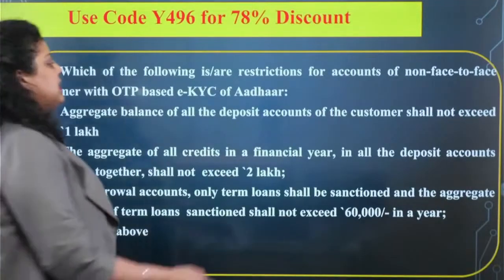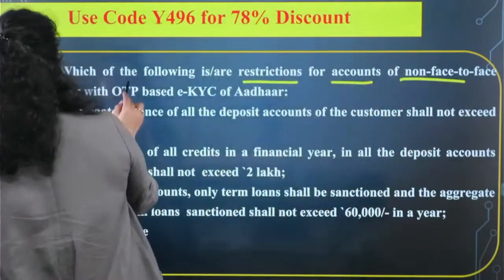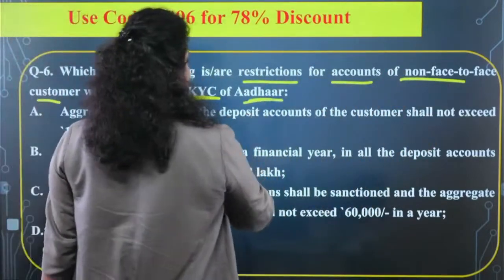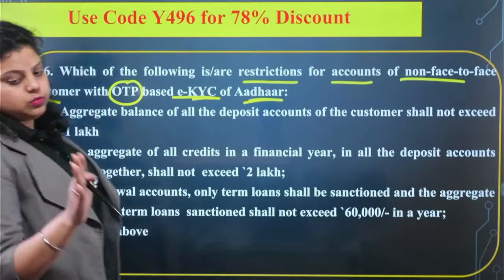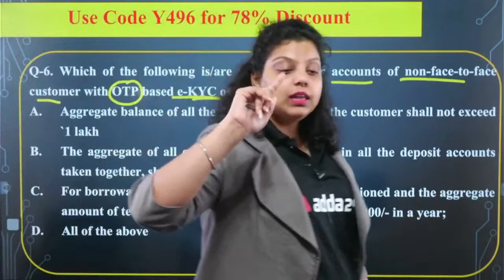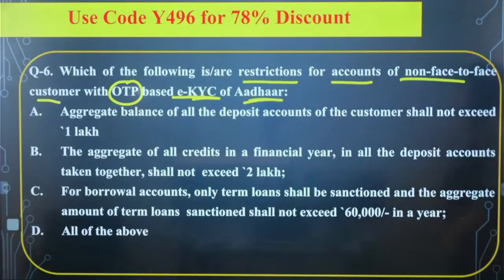Now, next question. Which of the following are restrictions for accounts of non-face-to-face customers with OTP based eKYC of Aadhaar? So, which of the following restrictions has been given in case of a non-face-to-face customer where the KYC process is happening with the OTP, right, one time password.